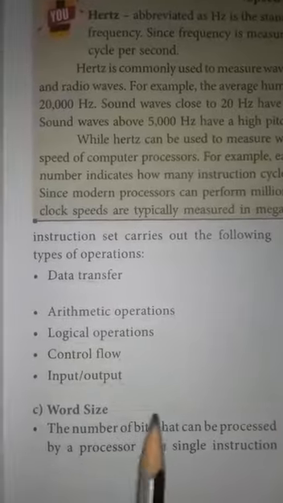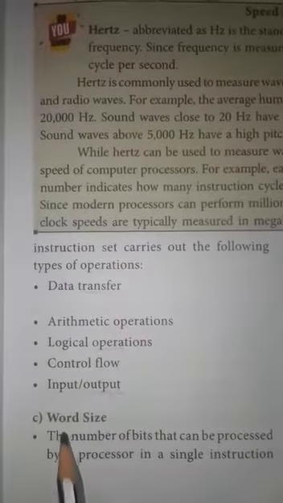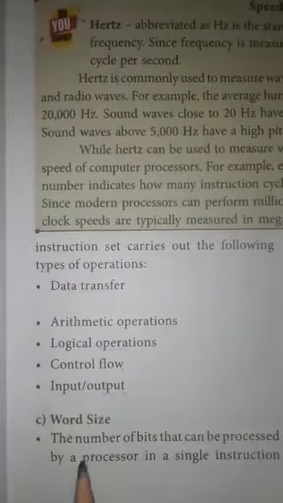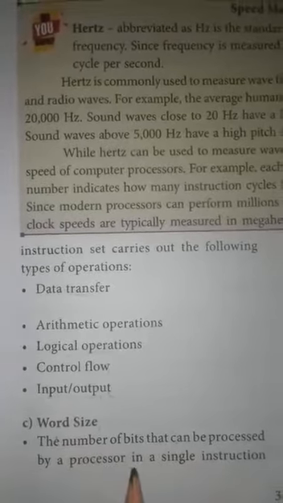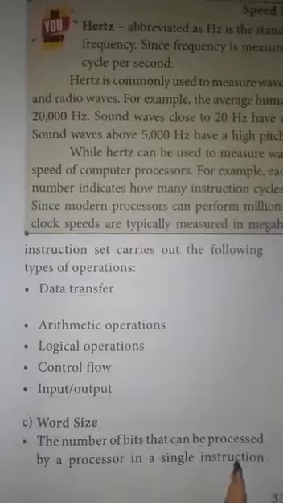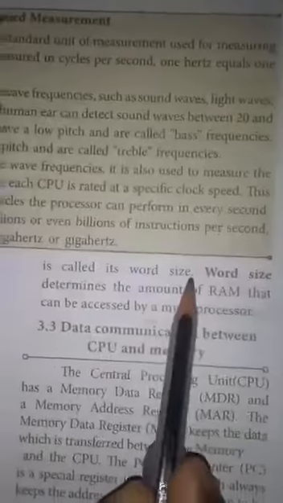The next characteristic is word size. The number of bits that can be processed by a processor in a single instruction is called its word size.